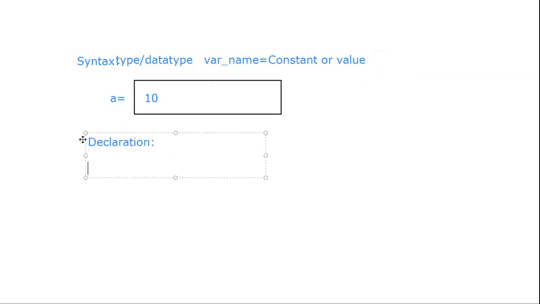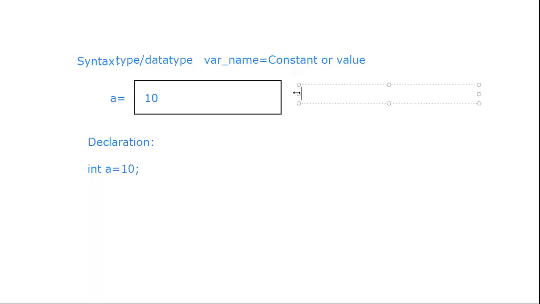Now coming to the declaration part. How do we declare it? Type is what? Integer type. I want to take an integer type variable a, the name of the variable is a, is equal to constant value I want to assign as 10. And remember, every statement in the C language will be ended by a semicolon. So when I'm declaring it, it will be allocating a memory space over here in this way.